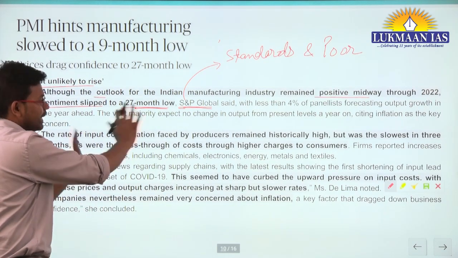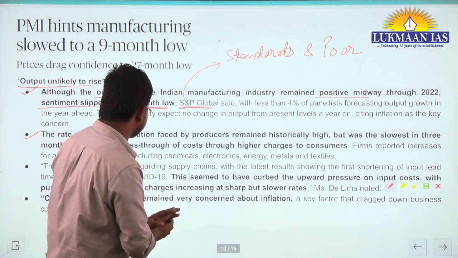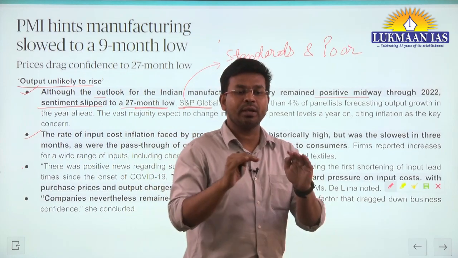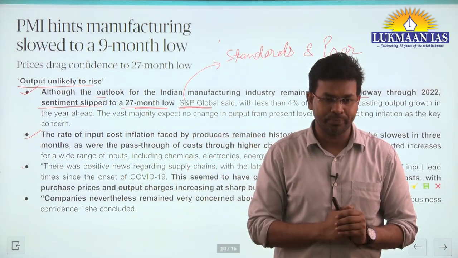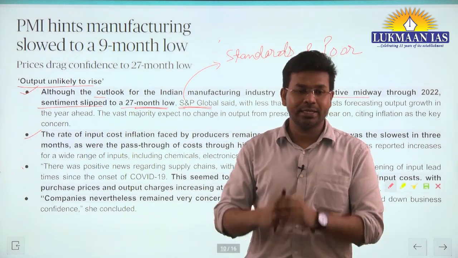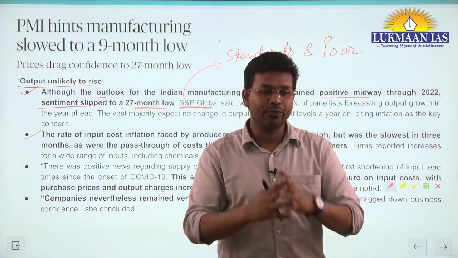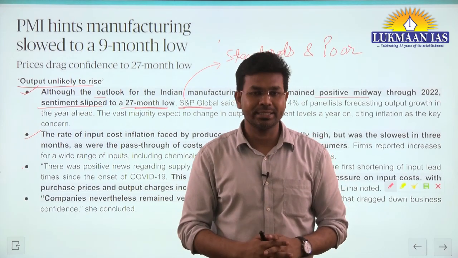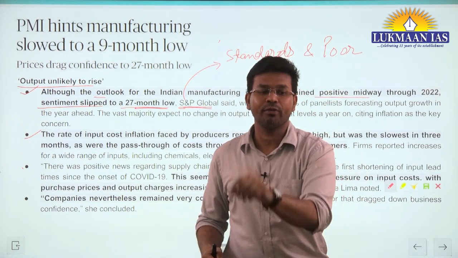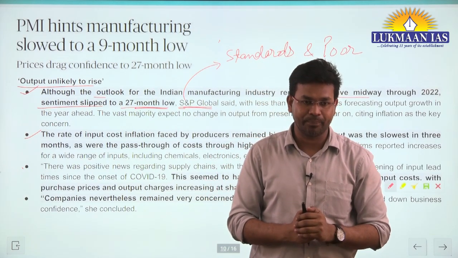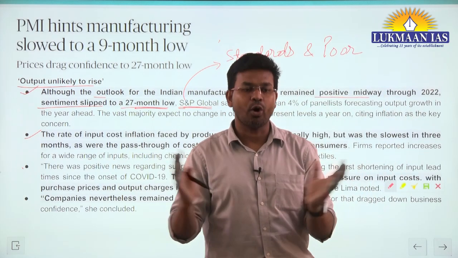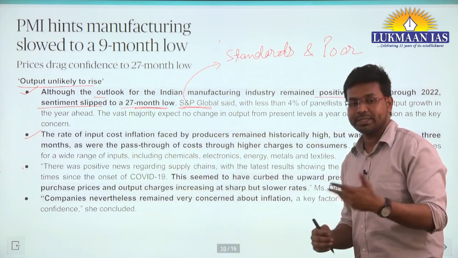Okay, so these are multiple things. What it says is that the economies around the world are slowing down slowly and gradually, so it has an impact on the Indian economy also. This particular article especially talks about the manufacturing sector. It has outlined multiple factors that are leading to the downfall of the manufacturing sector, and it has also cited multiple reports from different organizations around the world to support its viewpoint.